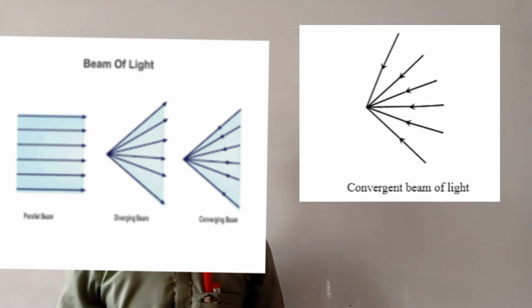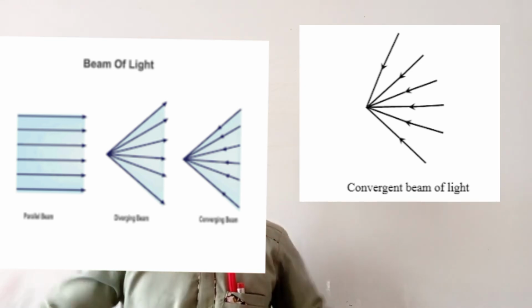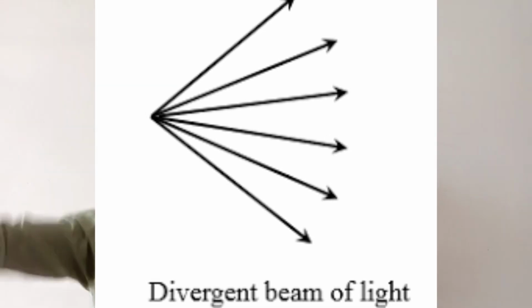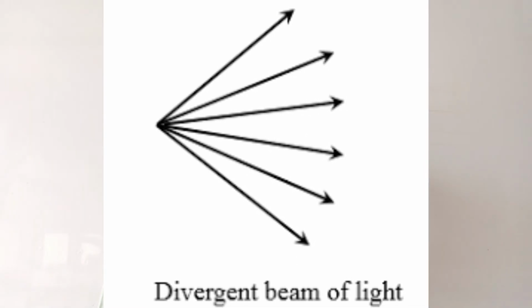But when you have rays of light from a source and they go in different directions, we call it what? Divergent. That is when you close in the afternoon and leave the school compound, all of them go in different directions. We call it divergent beam.